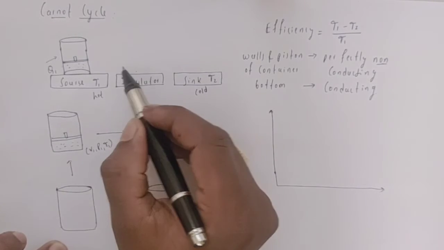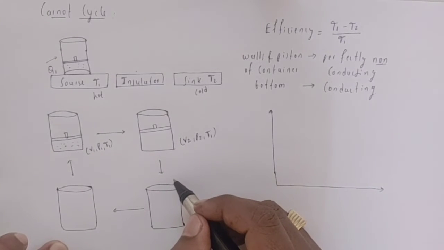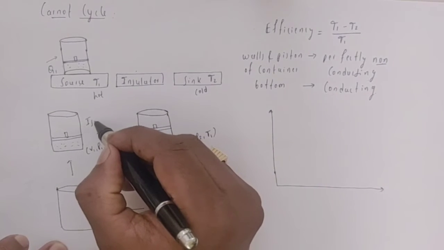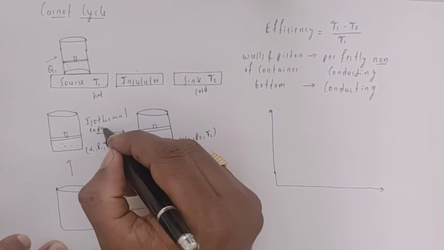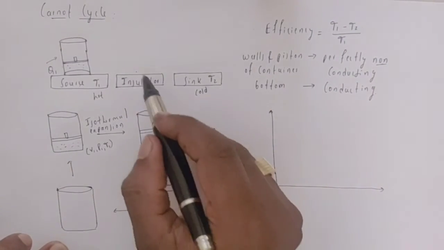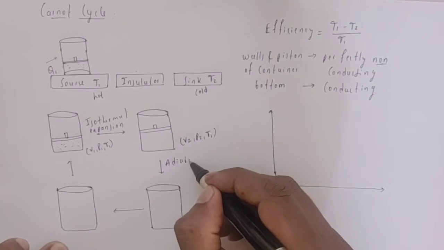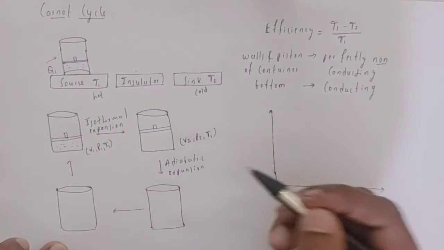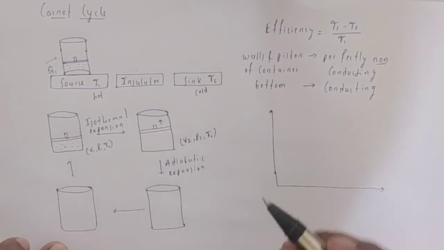Then after placing this engine on the insulator, we are going to observe adiabatic expansion. Initially, this is the isothermal expansion, and when we place this heat engine on the insulator, we observe adiabatic expansion, and the piston again moves further in the upward direction.